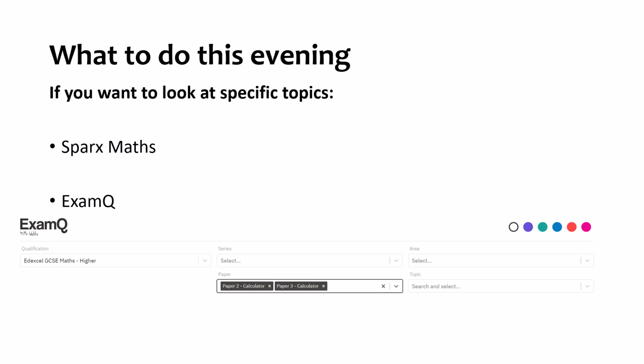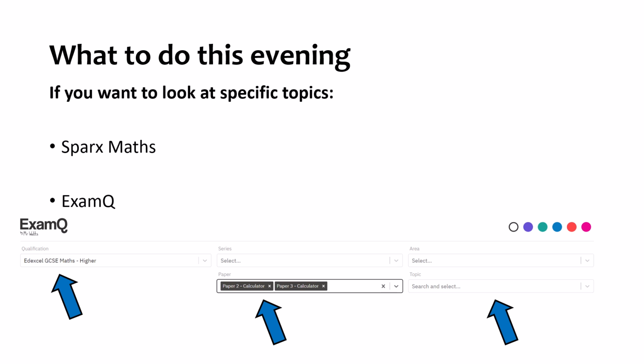You could go onto ExamQ, and here you can specifically look at Paper 2 and Paper 3 content. It could be you just want to have a general picture of what could come up in Paper 2 or Paper 3. So you might do a search like the one shown there. If you do that, bear in mind those topics we have seen and don't look at those. Make sure it's set to higher and you are looking at the calculator questions.